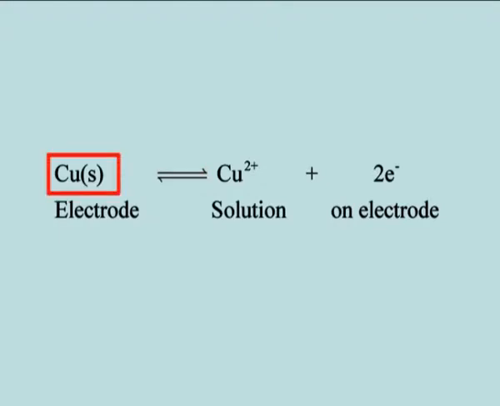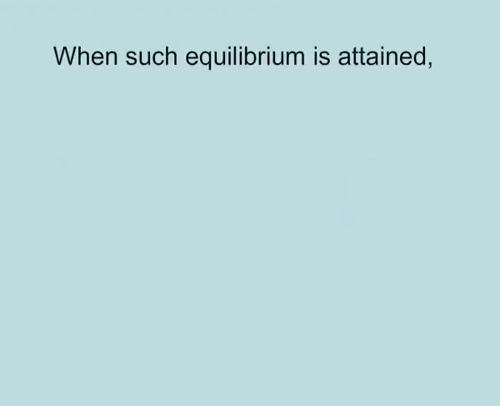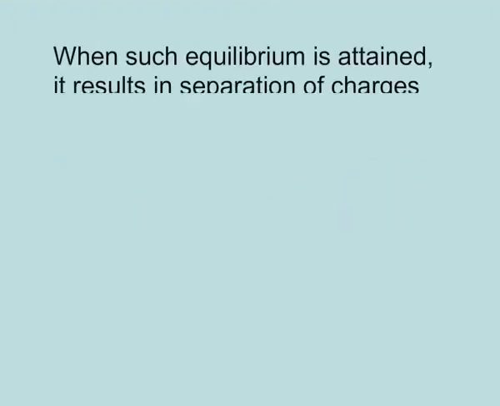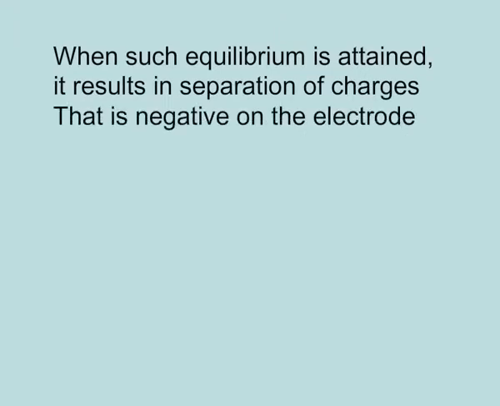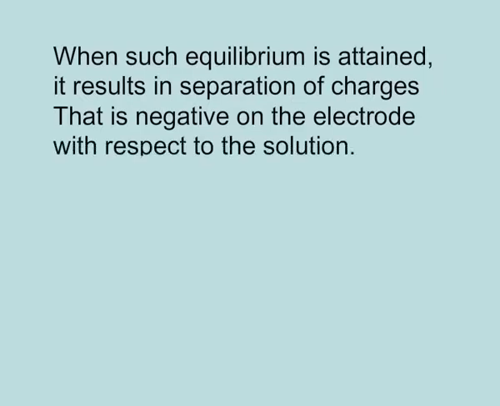Copper in solid state on the electrode is in equilibrium with copper ions in the solution, that is, Cu2+ plus 2 electrons on the electrode. When such equilibrium is attained, it results in separation of charges, that is, negative on the electrode with respect to the solution.